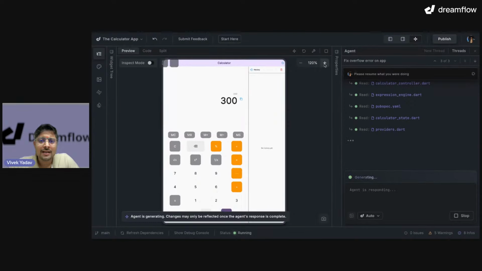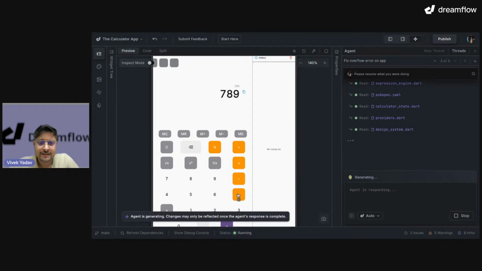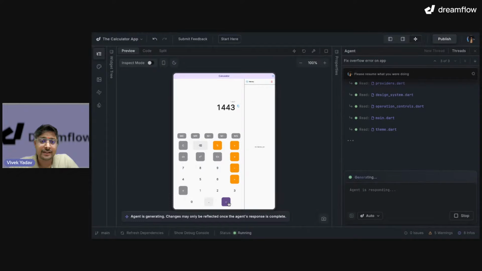Okay, and it says 789 plus 6. I'm not yet completed, but look at the output, 795 on top of that. It is being updated. So let me add 565. You can see it is updating real time. Wow, that's a nice thing that is being generated over here. I can click on equals. I have 1443 over here. So that means I also have a preview of my result.